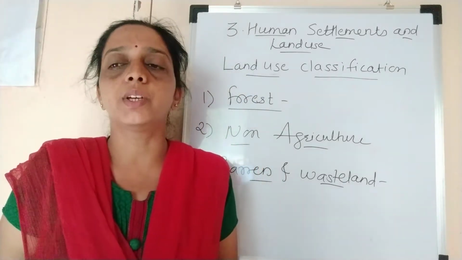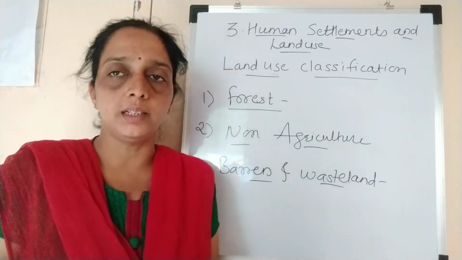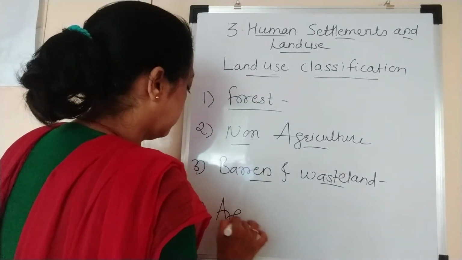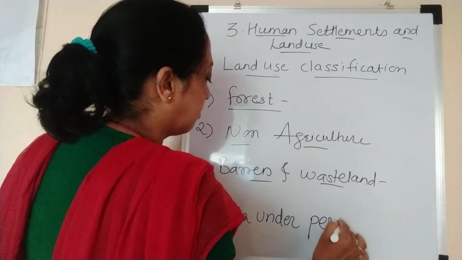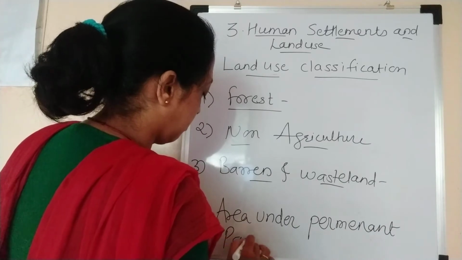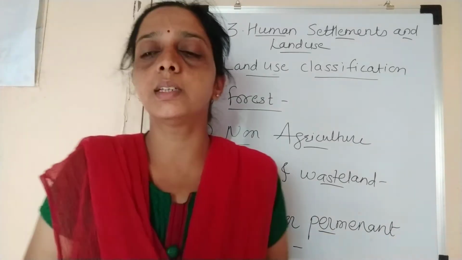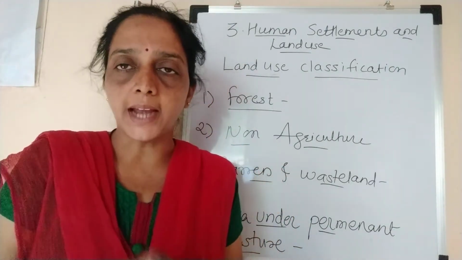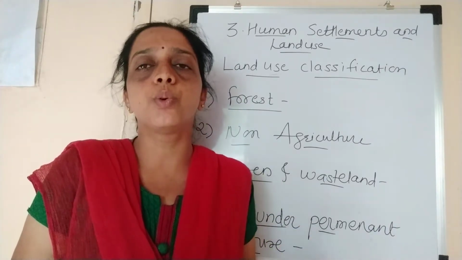The fourth classification is area under permanent pasture and grazing land. This is the area which is kept for animals to eat the grass which grows over there.